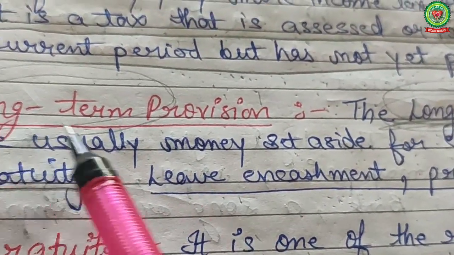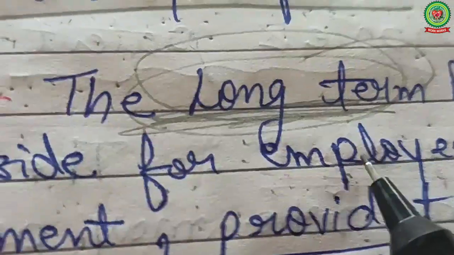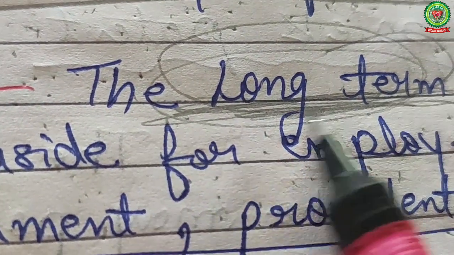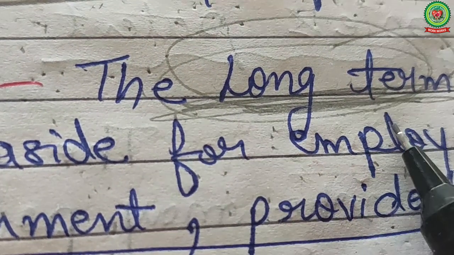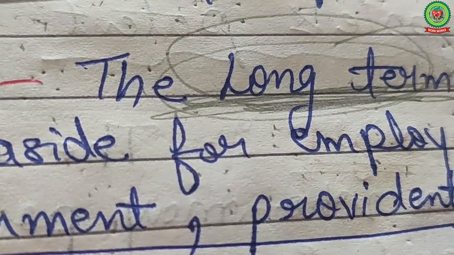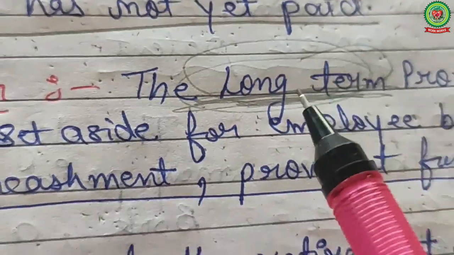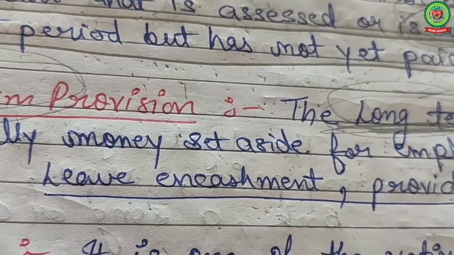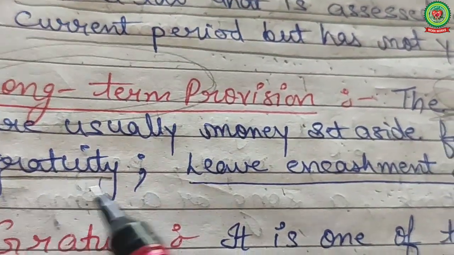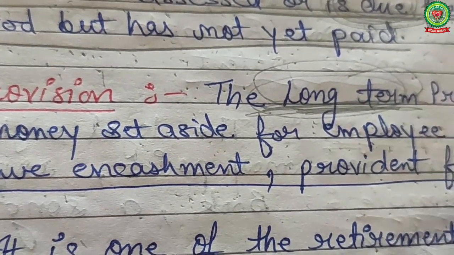Next one is long-term provision. So what is long-term, students? Long-term means a tenure period of more than 1 year. So long-term provisions are usually money set aside for employee benefits like gratuity, leave encashment, provident fund.